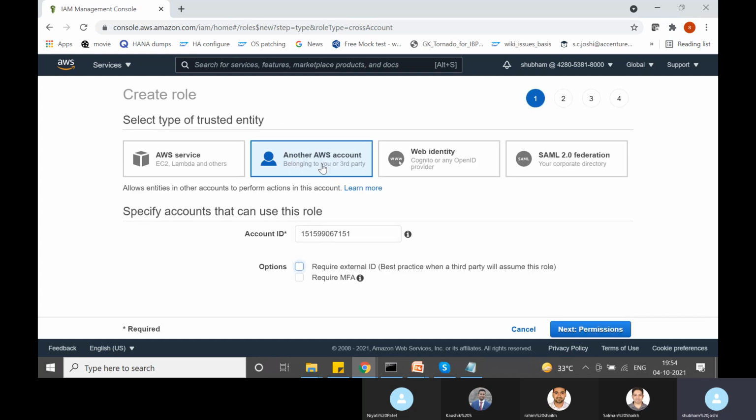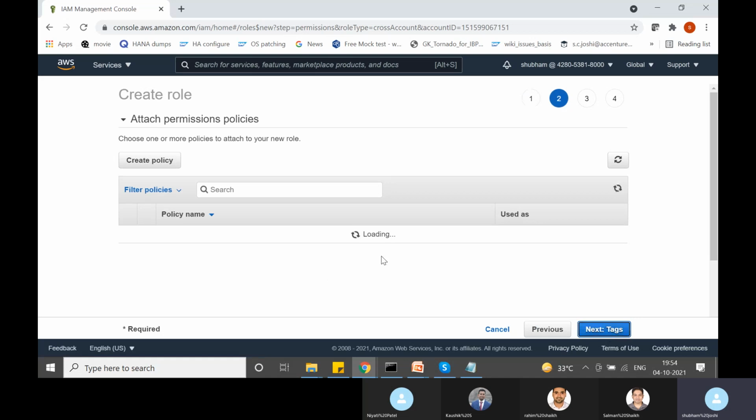So basically I'm creating this IAM role for this account ID. Essentially, IAM users in this account ID can assume this role. Okay, so here I will say next, permission. So now I can attach the IAM policy here.